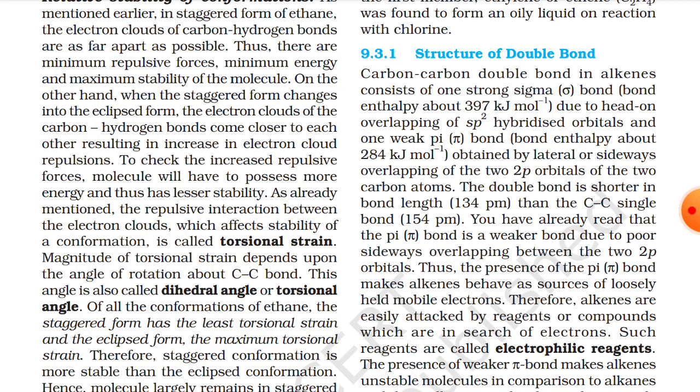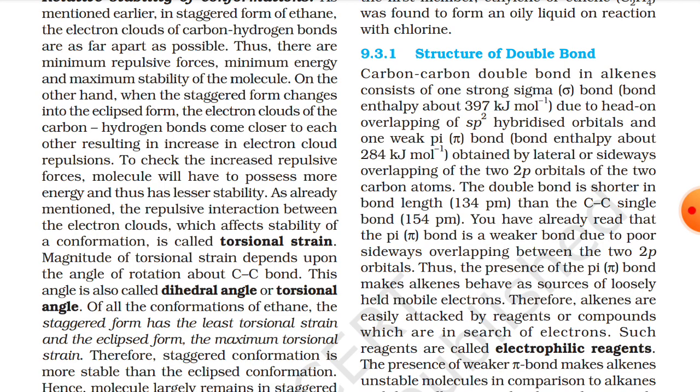The double bond is shorter in bond length, that is 124 picometer, than the carbon-carbon single bond, that is 154 picometer. You have already read that pi bond is weaker bond due to poor sideways overlapping between two 2p orbitals. Thus, the presence of pi bond makes alkenes behave as a source of loosely held mobile electrons. Therefore, alkenes are easily attacked by reagents or compounds which are in search of electrons. Such reagents are called electrophilic reagents.